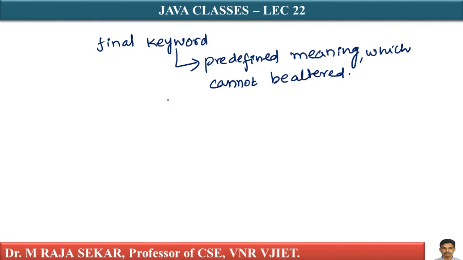Yes, as I told you, final is a keyword of Java programming language. What is the meaning of final? Cannot be changed. What does it mean? Cannot be changed once created.